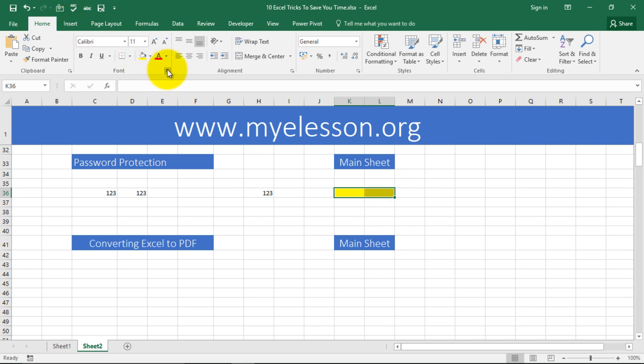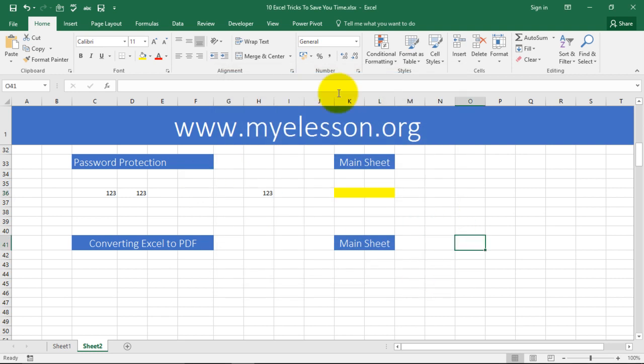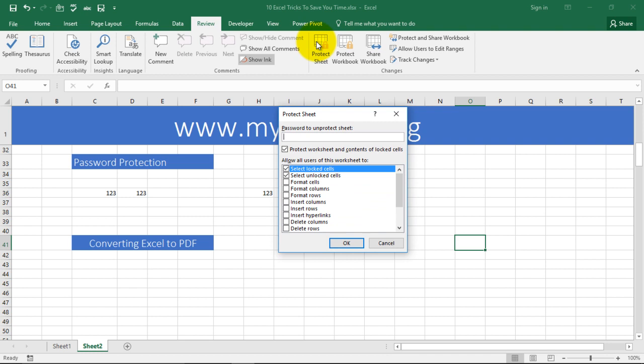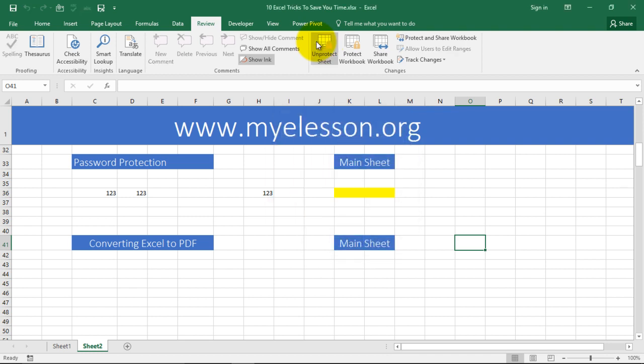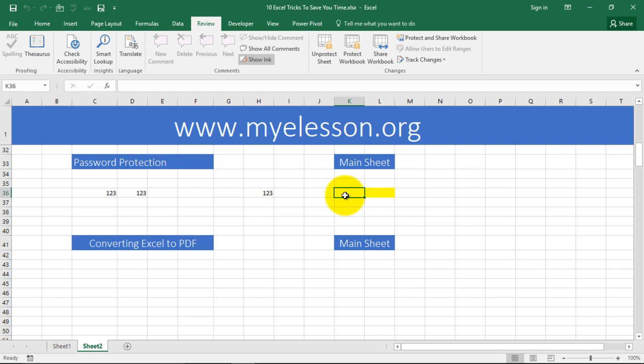I'll go to the small drop down in this font section, go to protection and uncheck this locked option. Click OK. And now I'm going to protect the sheet again. Go to review, protect sheet, type in the password 123. Now see, I will try to type 123 over here. It allows me to type. But if I try to type that over here, 123, see, amazing, right?